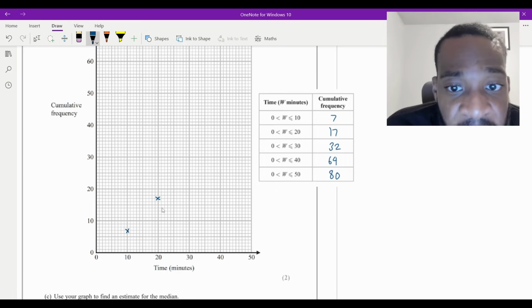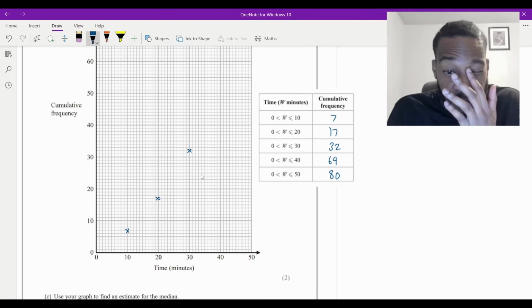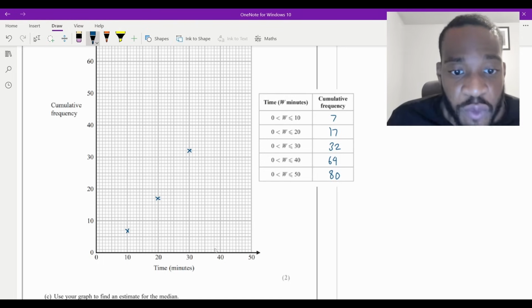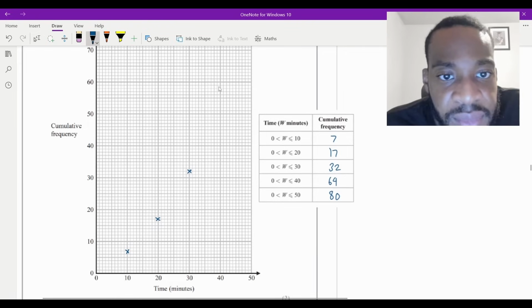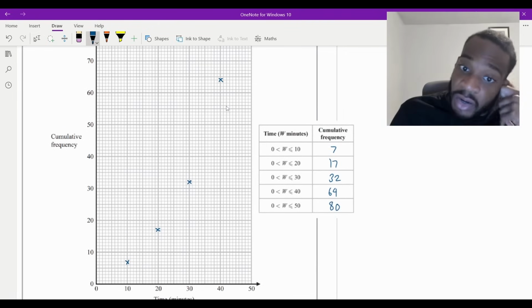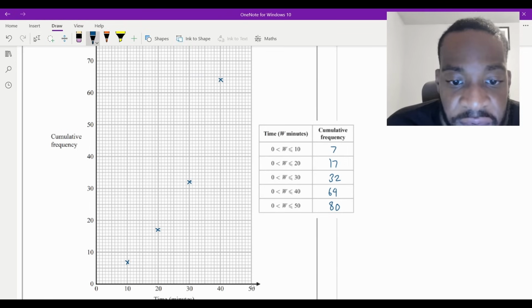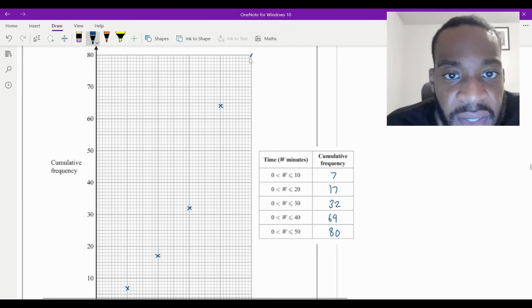And then the next one's going to be 32 and 30. So 30 here, where's 32? That's just going to be 2 above 30, 1, 2 over here. And then the next one is going to be 64 and 40. So 40 on the time, 64 on the cumulative frequency, which is over here. It's going to be right here, just one below 65. And then the last one is obviously going to be 50 and 80. So 50 on the time, 80 there. Here, isn't it? Like that.